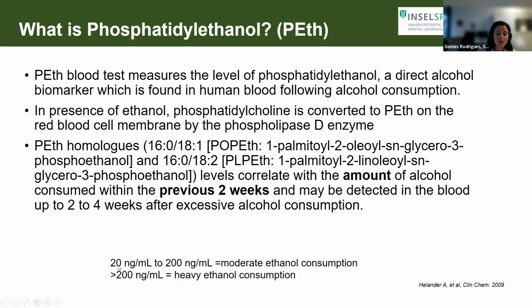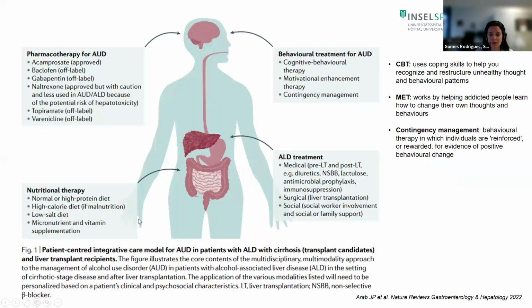The cutoffs that are used are here below. For moderate ethanol consumption, 20 to 200 nanograms, and for heavy, over 200. Okay, so we've used the markers before and after transplant, and we speak to our patients. How do we treat them? How do we treat alcohol use disorder?